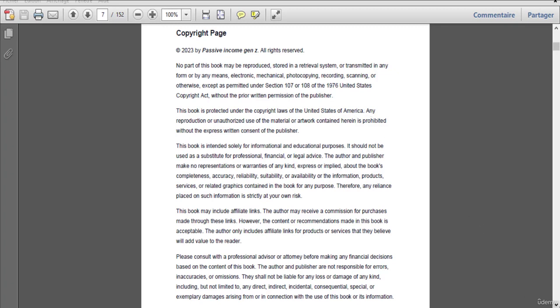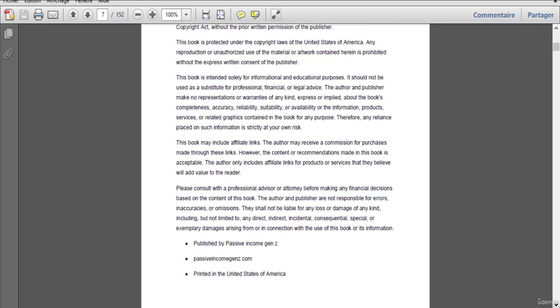Now, fast forward a little bit. I actually clearly state that people should consult a professional advisor or attorney before making any financial decisions based on the content of this book. Because the last thing you want is someone reading your book, then let's say, for example, quitting their job and actually suing you for not delivering on your promises. So this stuff that I'm saying is 1 in a million. So the chances of this happening are 1 in a million, but it's extremely important to protect yourself whenever anything arises.